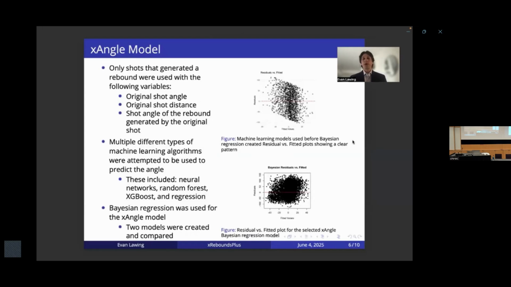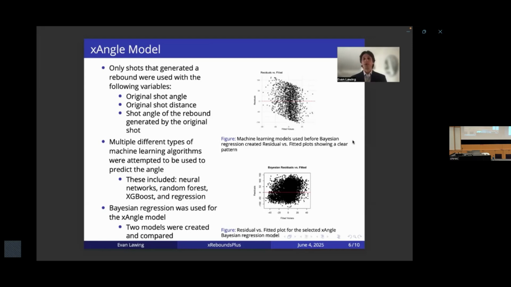After the xRebounds model was created, next up was the expected angle model. This one was a little bit more tricky because, instead of having the binary classification of rebound, not rebound, we're having a continuous value of anywhere from 0 to 360 based on where it could be.